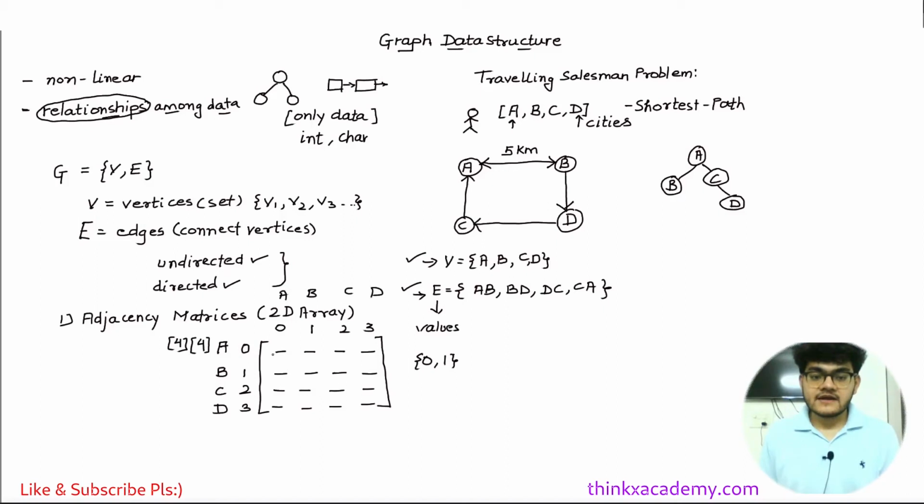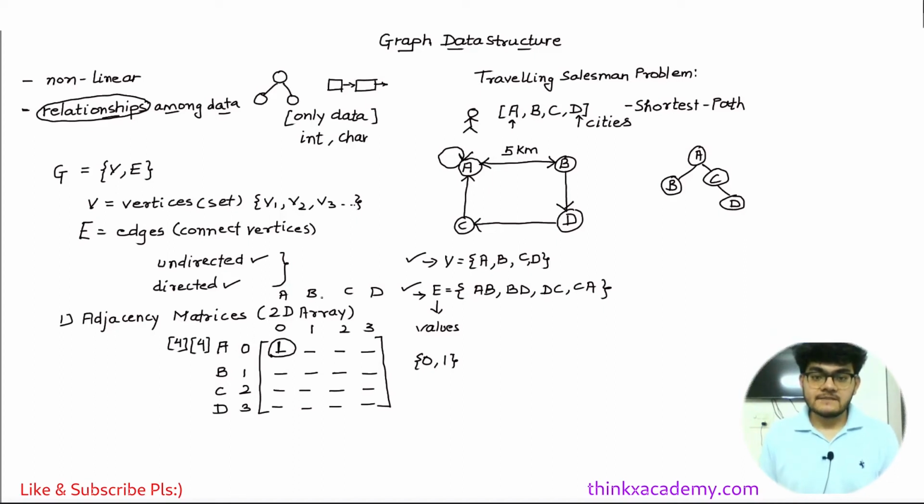So let's take a look at this first position, which is here. This position is 0 to 0. 0 to 0 means A to A. Now there is also one more possibility, which is that there may be a case where A is related to itself. It will happen only in a directed graph. So if there is this type of self direction, we call it that. Now here, since there is a direction, we have a cycle which goes from A and it also ends at A. So I am going to assign it as 1.